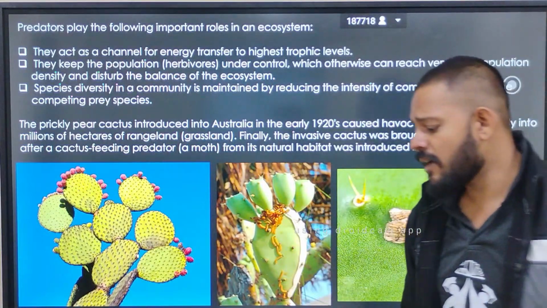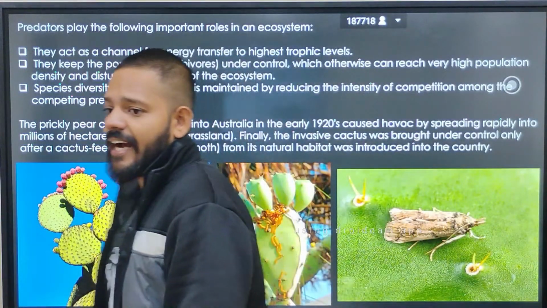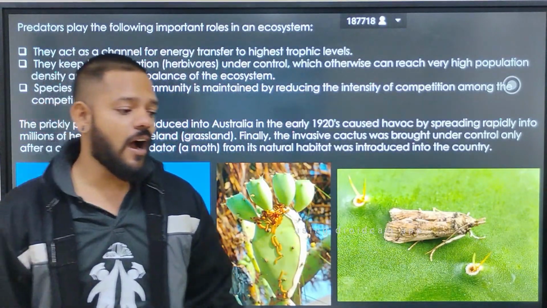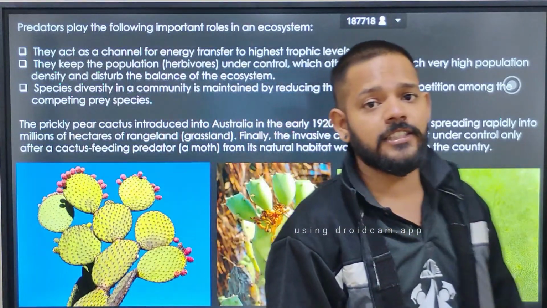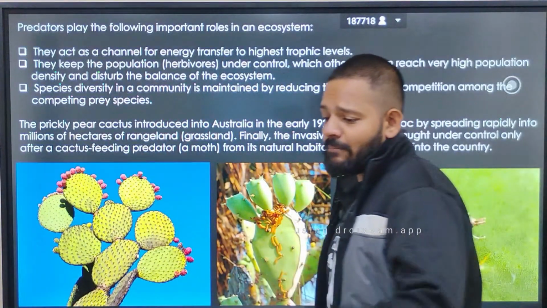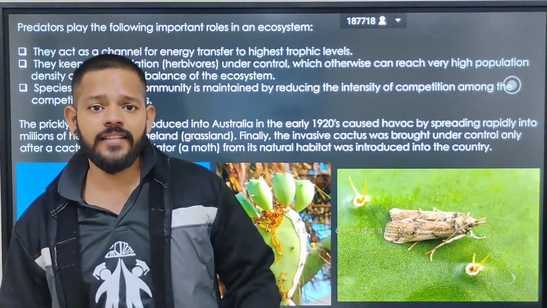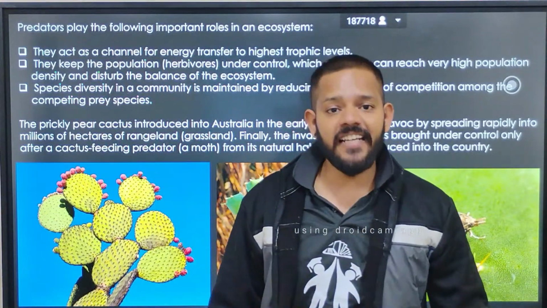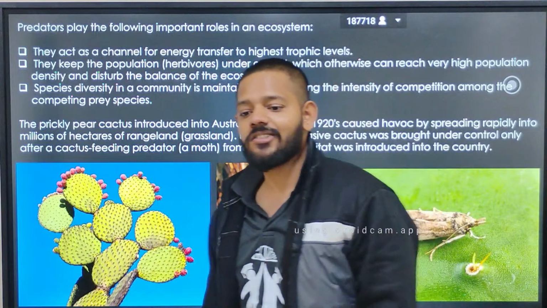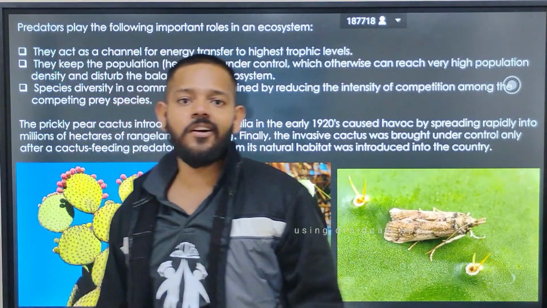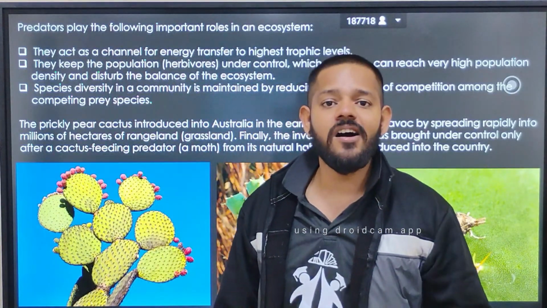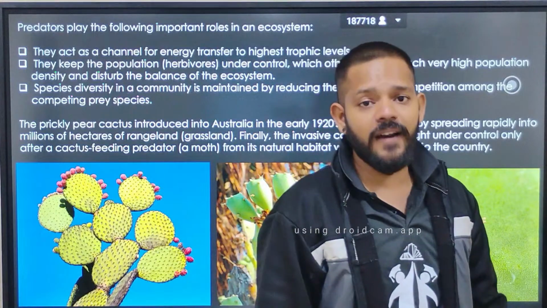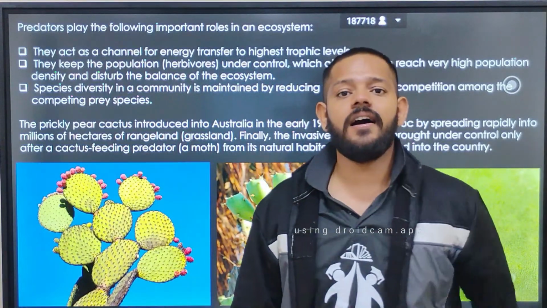The number of prickly pear cactus came under control, and the danger of this species calmed down. The same thing happened in India also. That is the water hyacinth, which was brought by the Britishers to India, and now it is called the terror of Bengal because it first occupied the area of Bengal. It started to spread in India from Bengal.